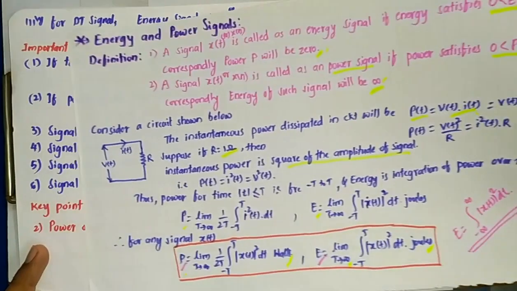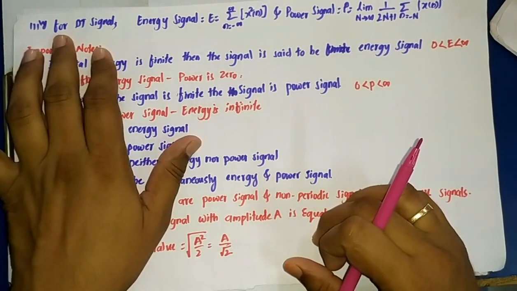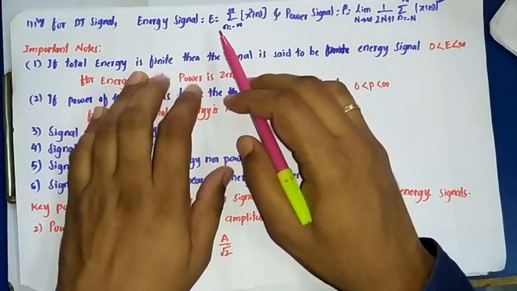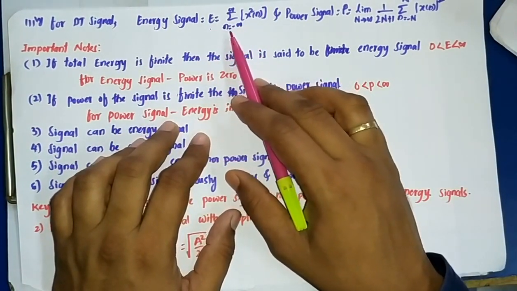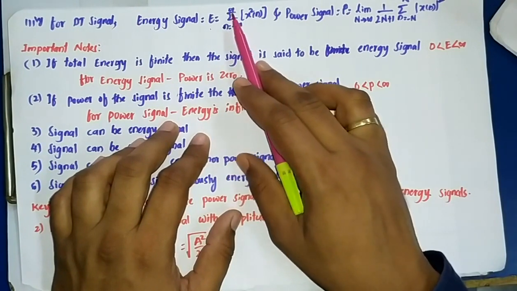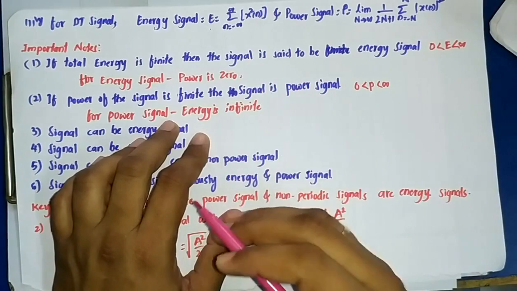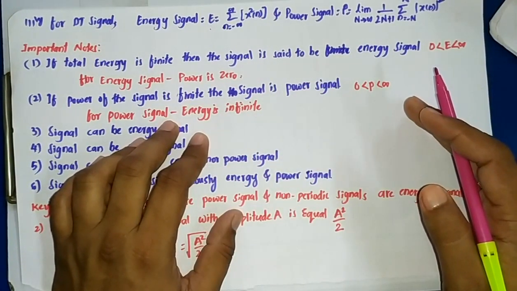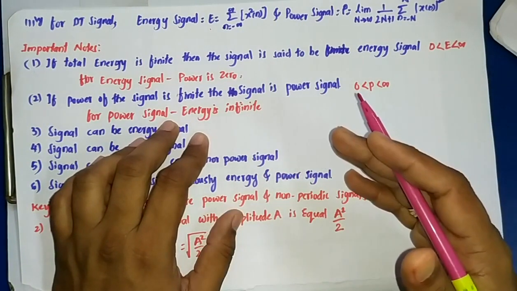Then we can similarly get the expression for the DT signal. So how can we do that? Similarly for a DT signal, the energy will be E equal to summation n equal to minus infinity to infinity x square of n. The square of the signal has to be added for all the indexes of n, from minus infinity to infinity.